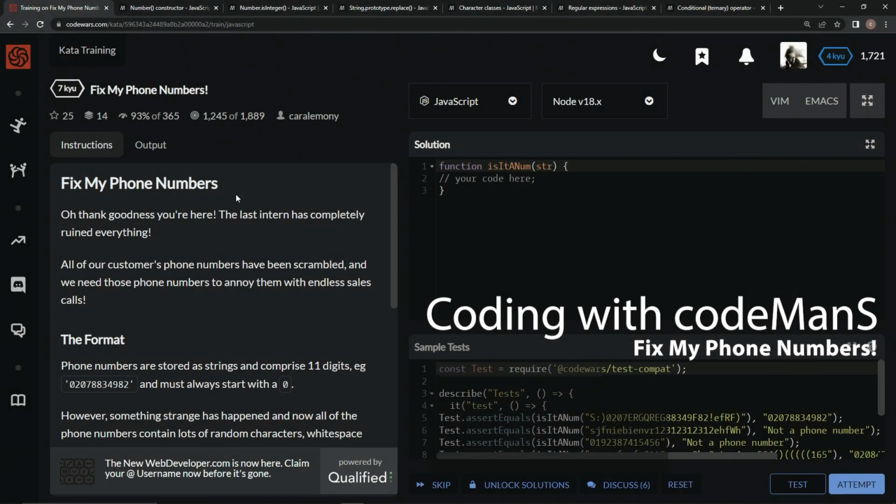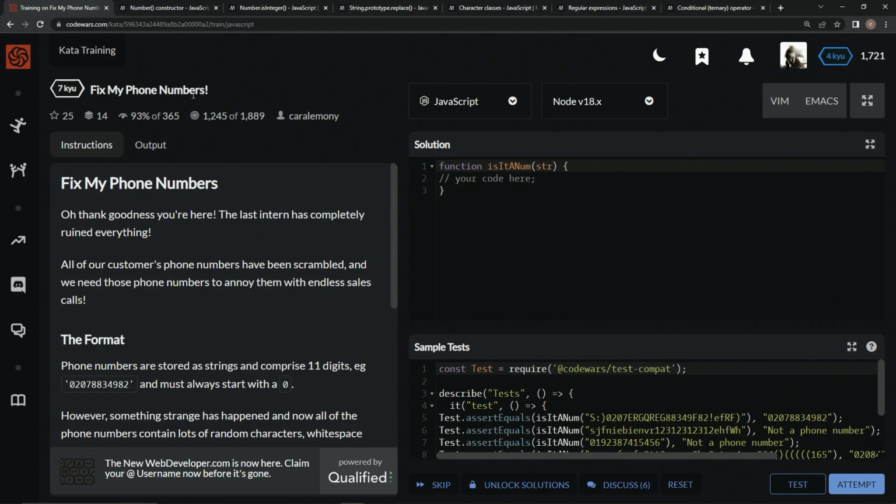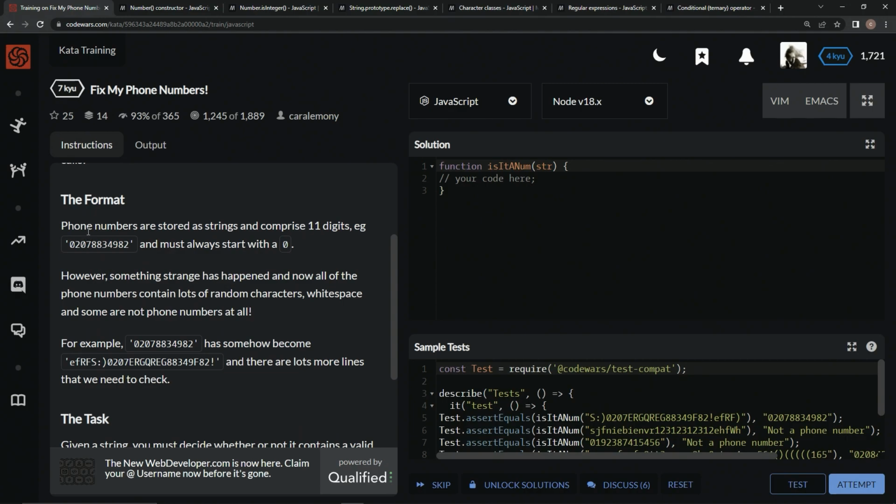All right, now we're doing 7Q, Fix My Phone Numbers. This is by Cara Lemony, and 93% of people like it. So they're glad we're here because the last intern completely ruined everything. All the customers' phone numbers have been scrambled, and the company needs those phone numbers to annoy them with endless sales calls. That's our job, isn't it?